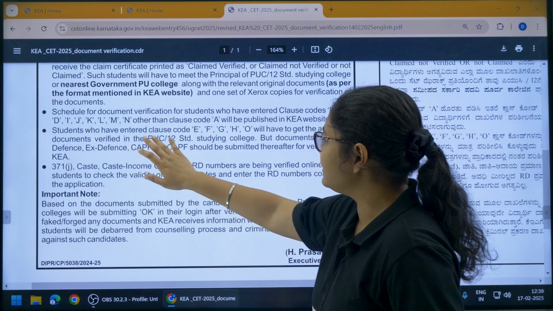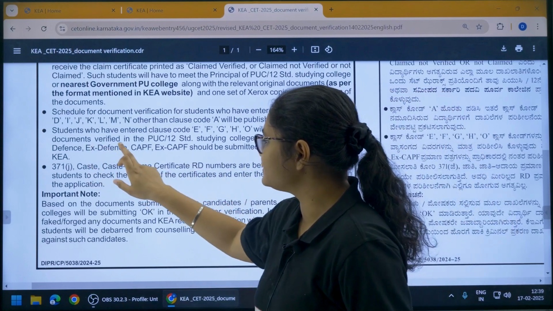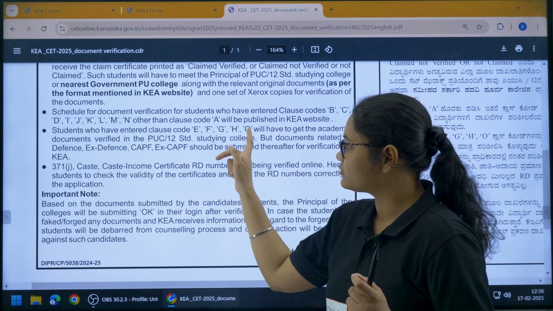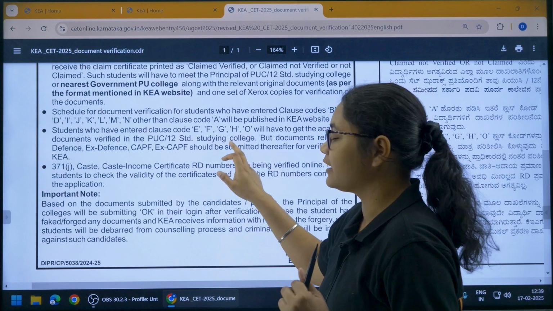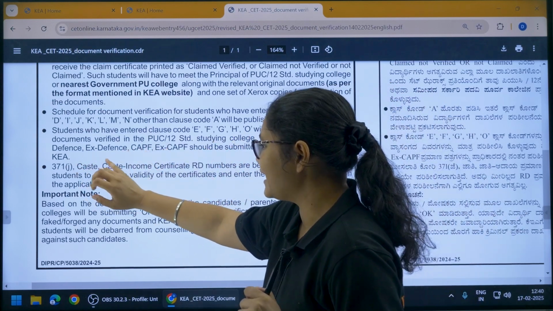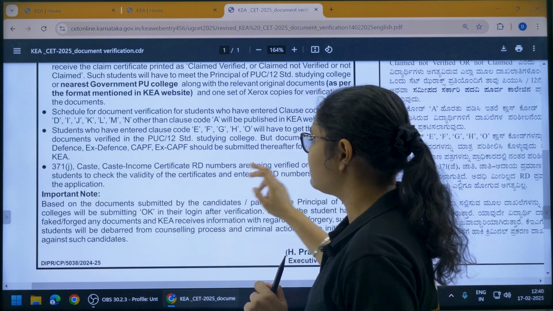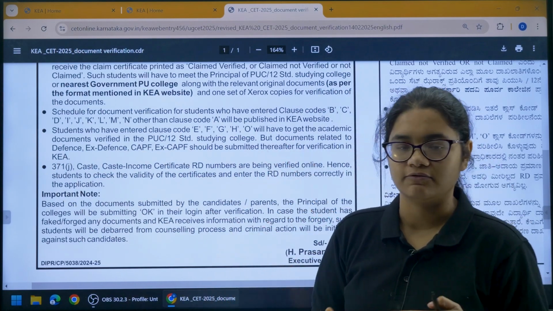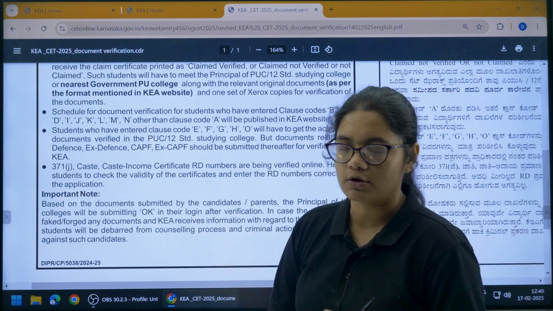Now students who have entered clause code E, F, G, H, O will have to get the academic documents verified in the PUC 12th standard studying college. So you have to go to your respective second PUC college and get your documents verified. But documents related to defense, ex-defense, CAPF, ex-CAPF should be submitted thereafter for verification in KEA. These documents have to be submitted to KEA for verification, but for other documents you have to make sure that they are verified in your college itself.